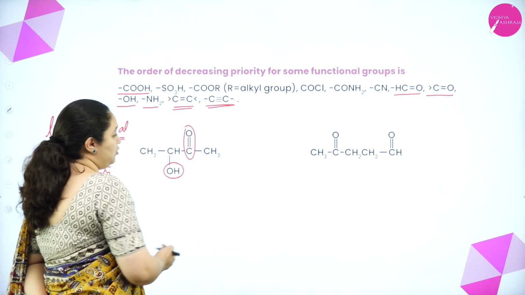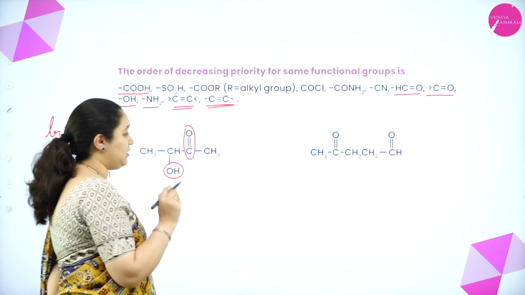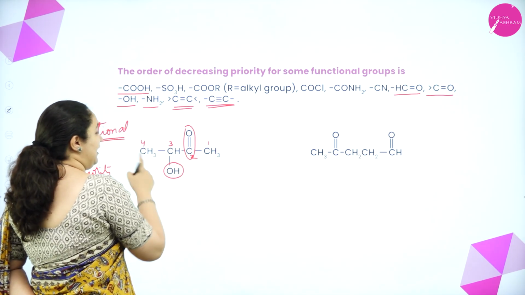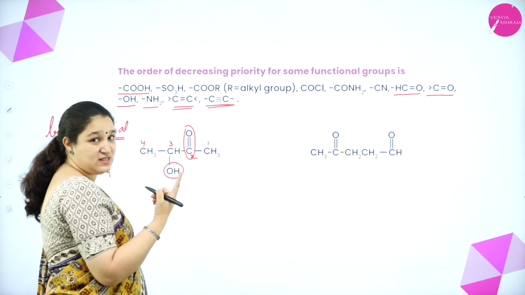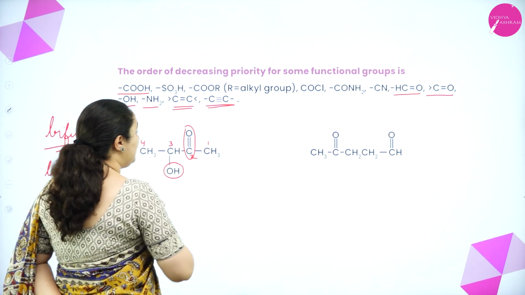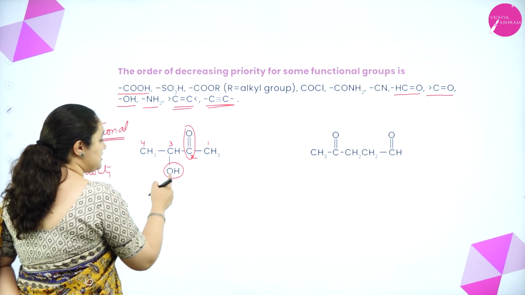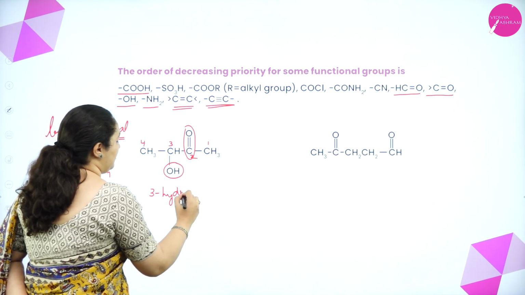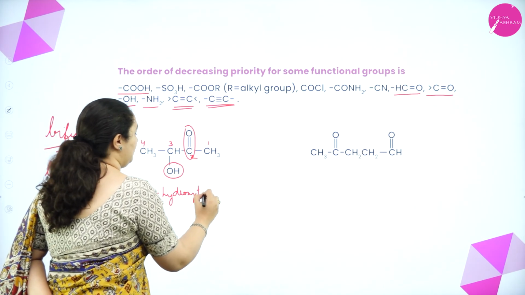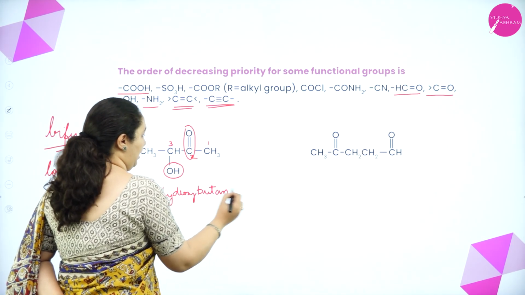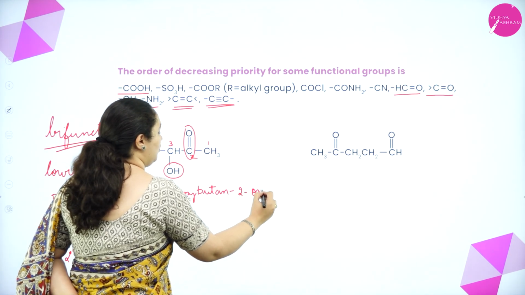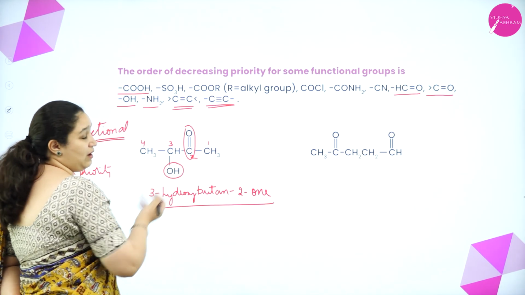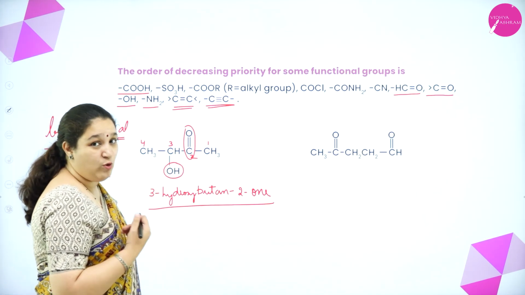Now when I number also, the one with the higher priority should get the lowest number. So I'll start numbering from here. 1, 2, 3, 4. If I number the other way, this will get 3. That's the highest number, so that will be wrong. So here what will I write the name as? Now this is the prefix. So it is 3, third carbon atom OH is there. So 3-hydroxy, butan-2-one. Why ketone? ONE. Butane I am using because all carbon-carbon single bond is there. So I hope you have understood.